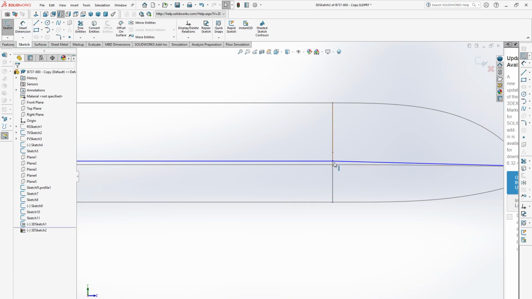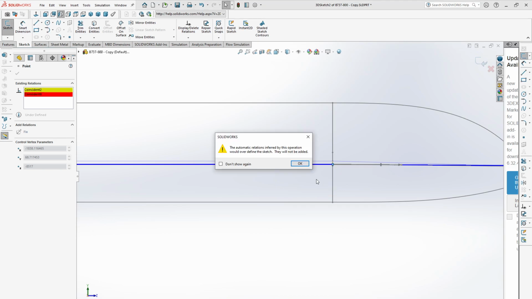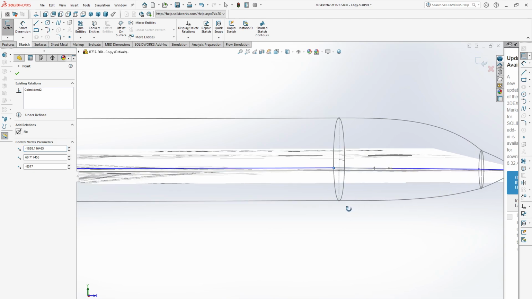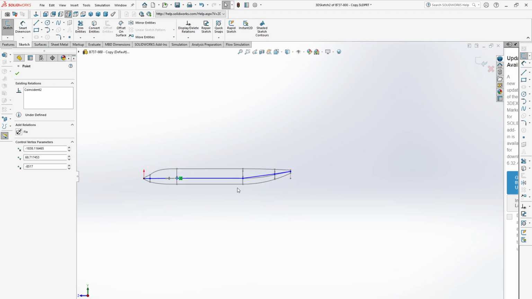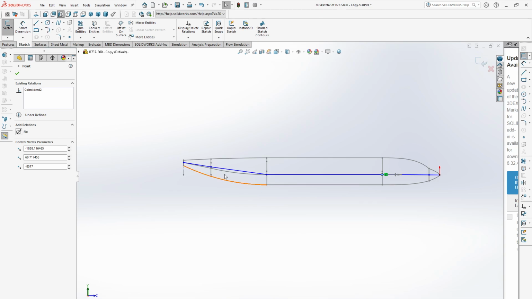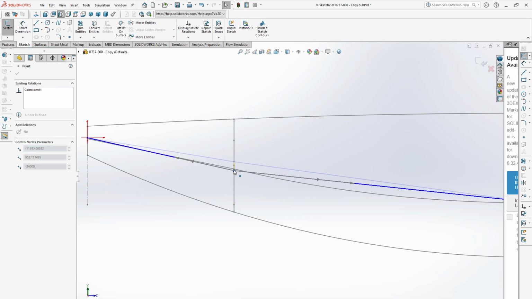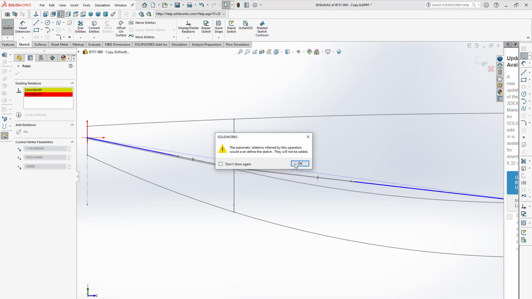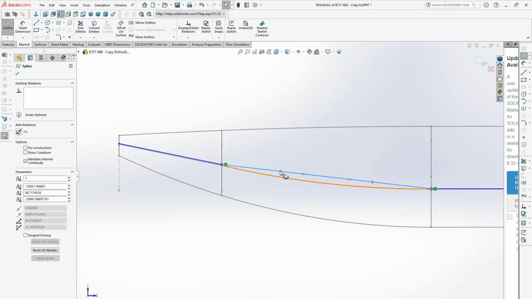Similarly, we need to make sure it will be exactly the same with this line.